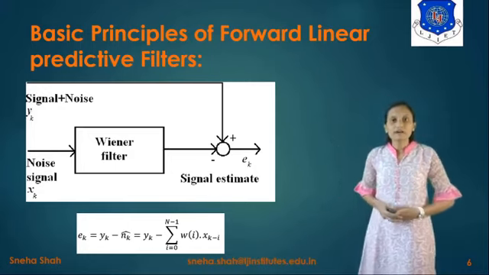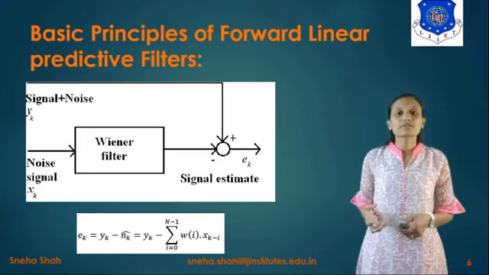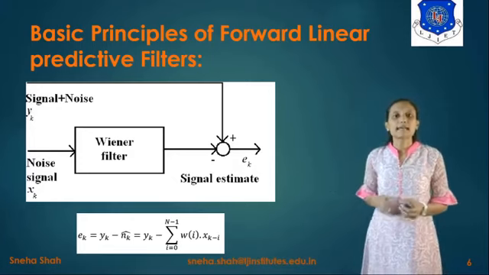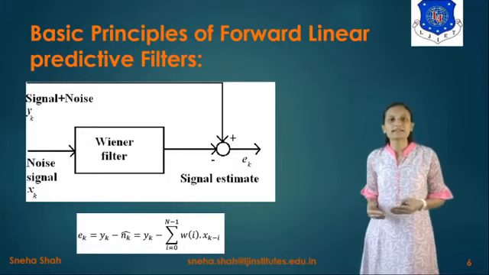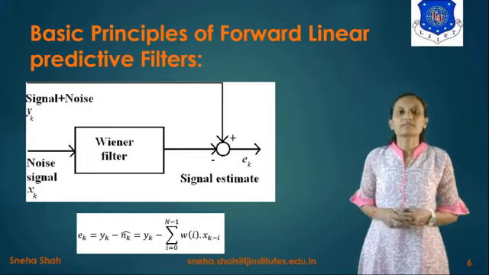So what is the meaning of weight vector? It is basically used for the weightage of the coefficient, because as we have taken different values of coefficient, how much portion of each coefficient will be there.